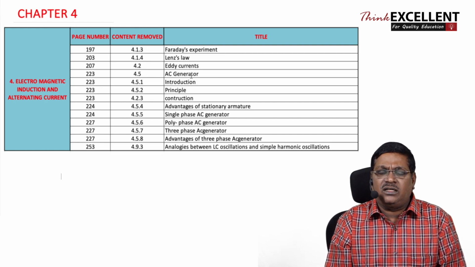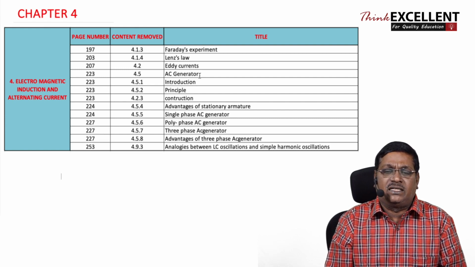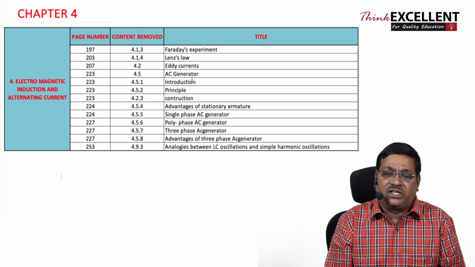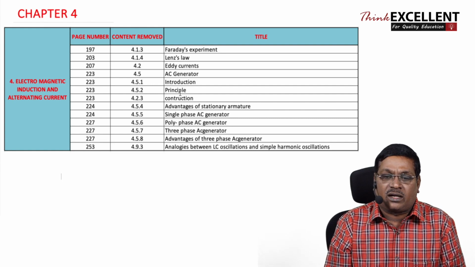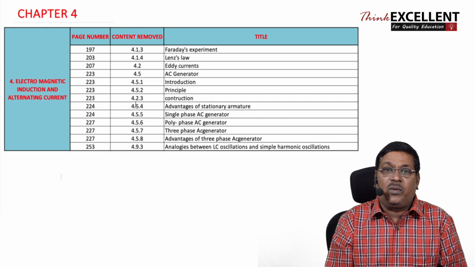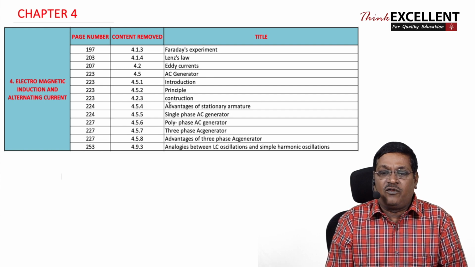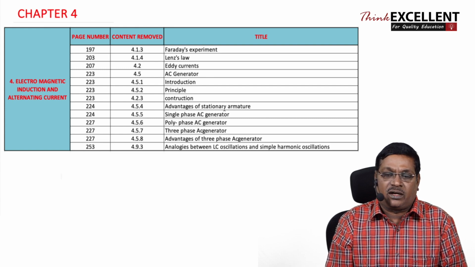It's a very vast content presented in your textbook. That full AC generator you need not read. That AC generator under the subdivisions, introduction, principle, construction, all are coming in the same page, that you need not read. Now in page number 224, content 4.54, advantages of stationary armature. That you need not read.